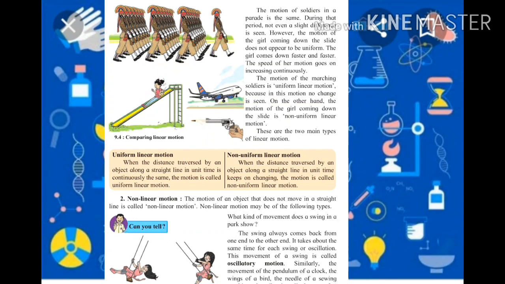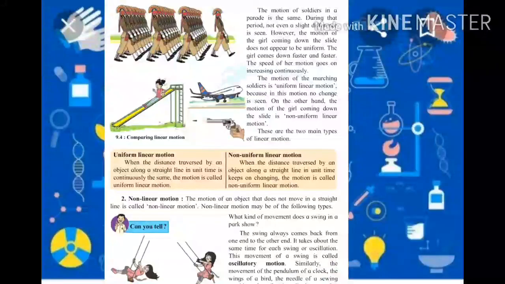Understood everyone? So this is the type of linear motion, which is of two types: uniform linear motion and non-uniform linear motion. I think everyone has understood this type of motion. So this is all about today's part. I just explained one type of motion, which again has subtypes.